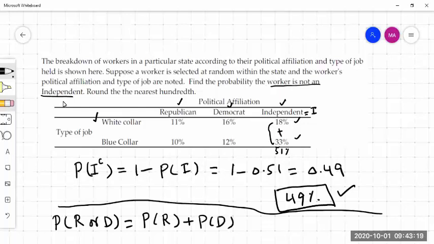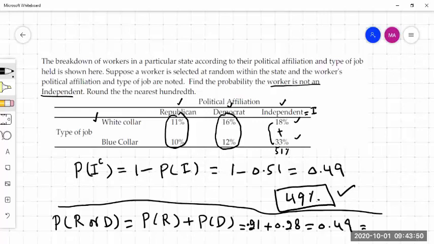This is the alternative approach. This column is for Republicans: 11% plus 10% is 21%, or 0.21. For Democrats, 16 plus 12 turns out to be 28%, or 0.28. Together they turn out to be 0.49, which is 49%.